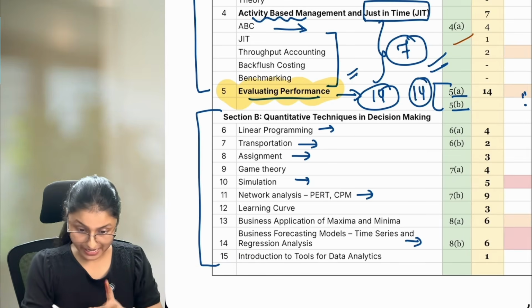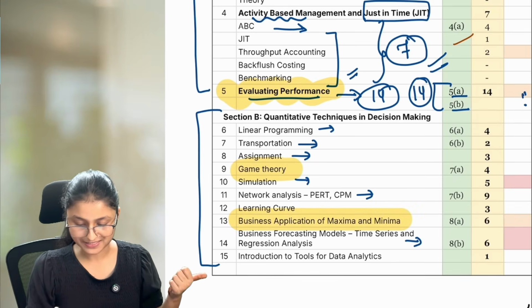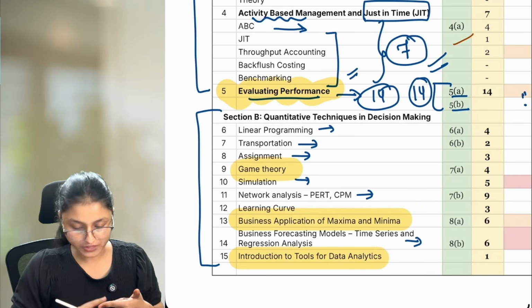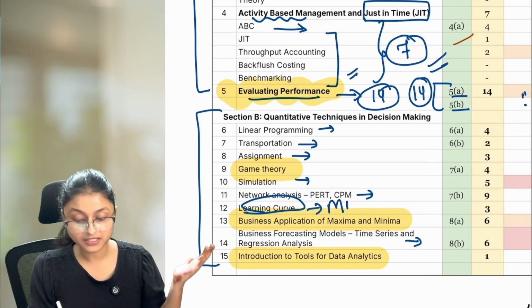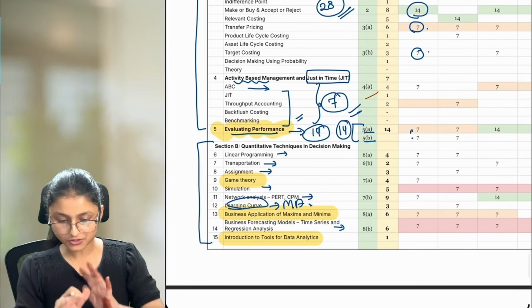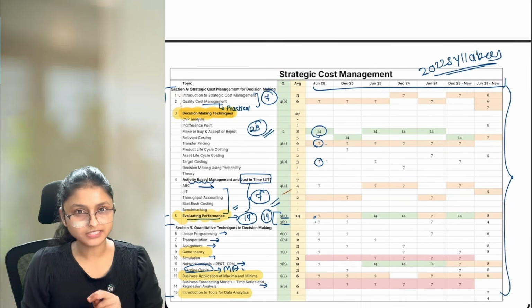Plus with that, we have a lot of new topics, that is game theory, business application of maxima minima, and introduction to tools of data analytics. The learning curve topic is connected to your management accounting in CMA Inter. So this is how your syllabus is laid out. We have a proper analysis of the same, but you will not be able to understand it now.